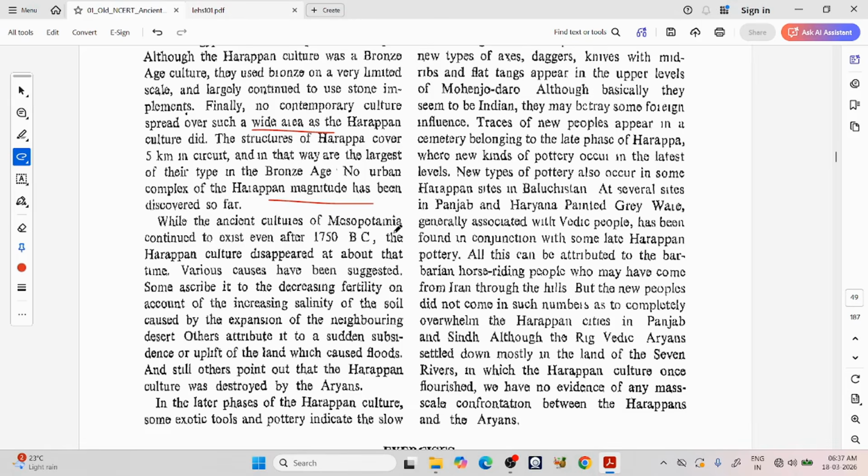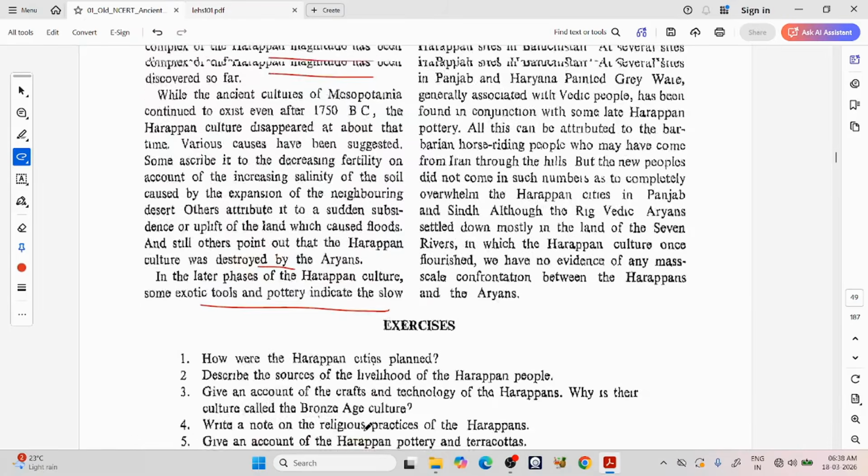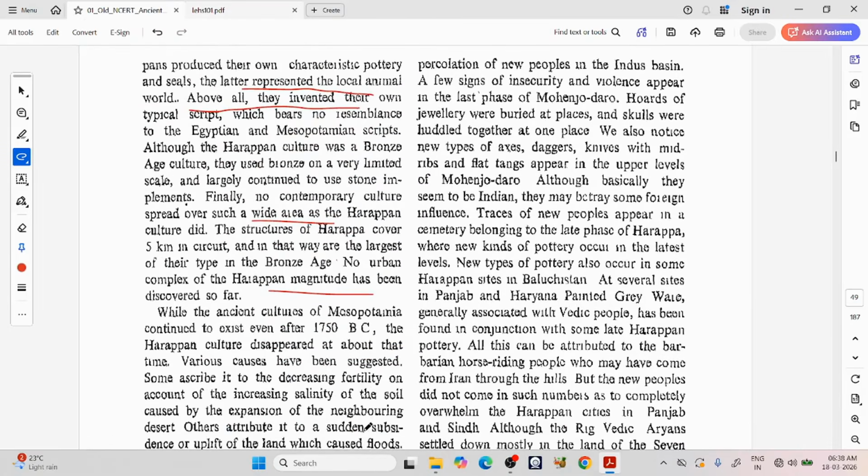While the ancient cultures of Mesopotamia continue to exist even after 1750 BC, the Harappan culture disappeared at about that time. Various causes have been suggested. Some ascribe it to the decreasing fertility on account of the increasing salinity of the soil caused by expansion of the neighboring desert. Others attribute it to a sudden subsidence or uplift of the land which caused floods. And still others point out that Harappan culture was destroyed by the Aryans. In later phases of the Harappan culture, some exotic tools and pottery indicate the slow percolation of new people in the